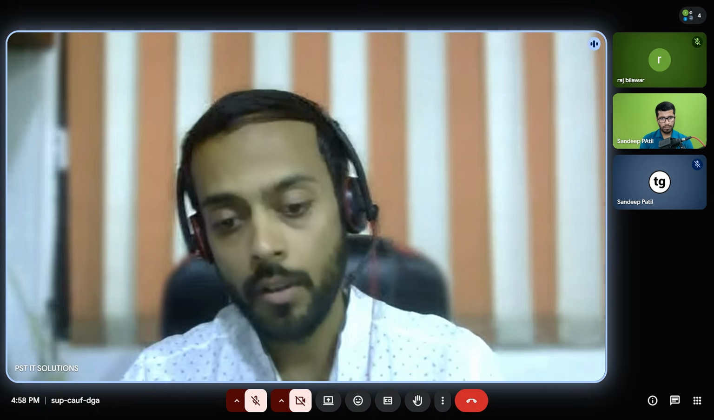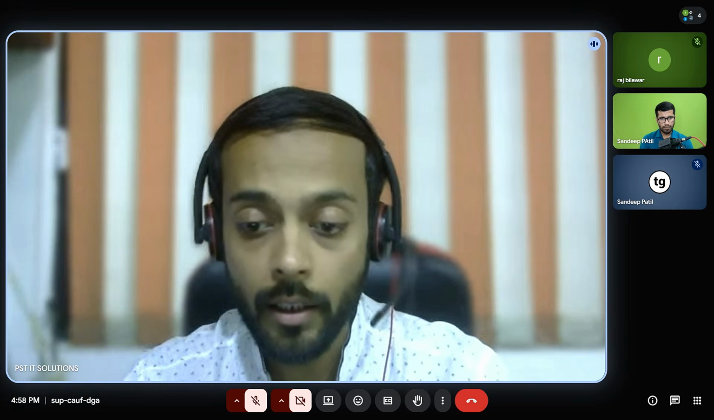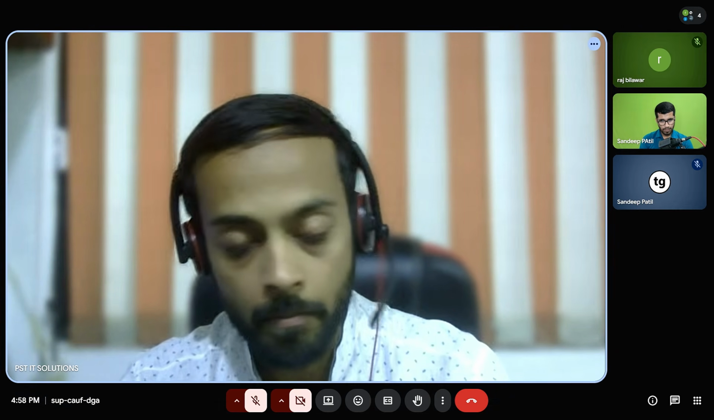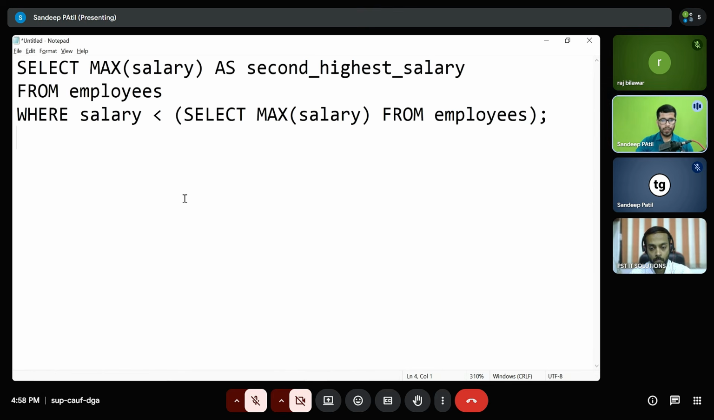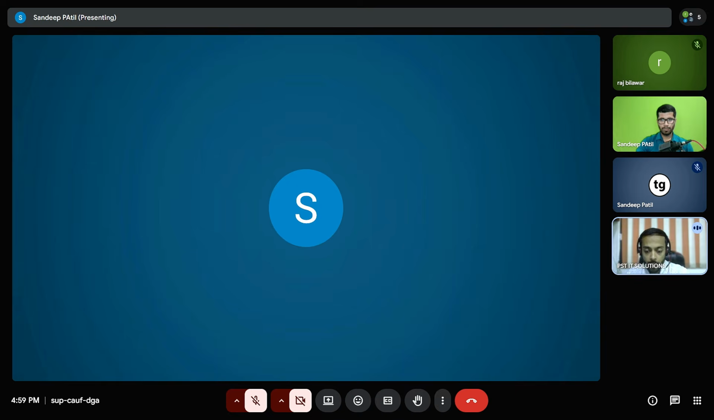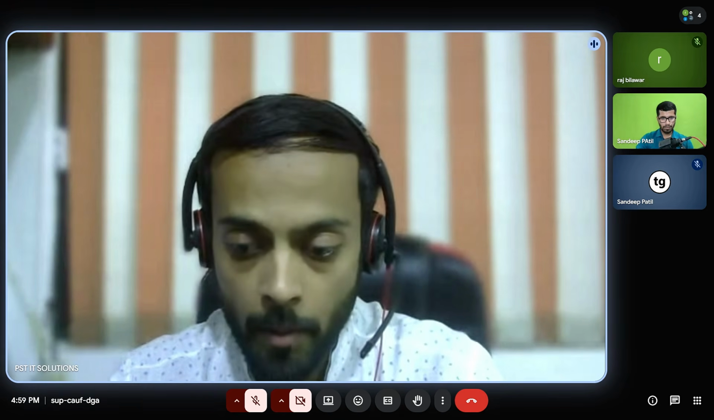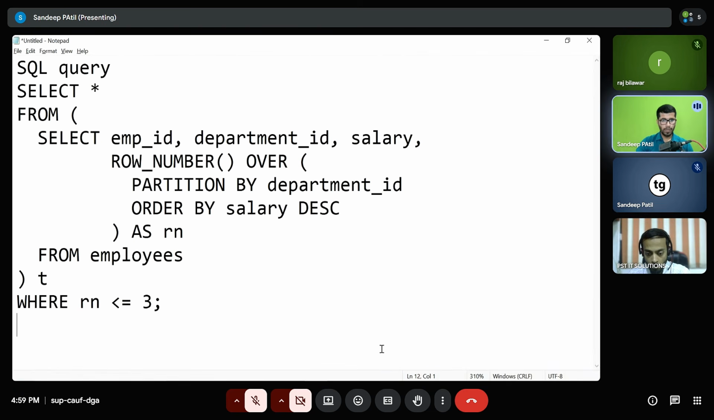The next question is, how would you find the second highest distinct salary from the employees table? Sure. Let me just write a SQL query for it. So this is the query using which we can find the second highest salary. Find the top 3 highest paid employees in each department. Sure. So this SQL query is going to return the top 3 highest paid employees.